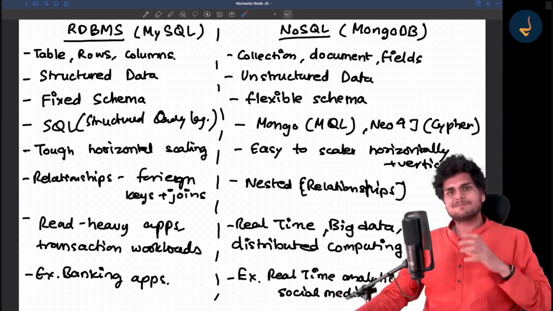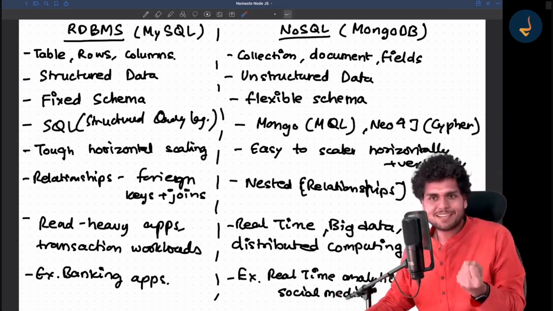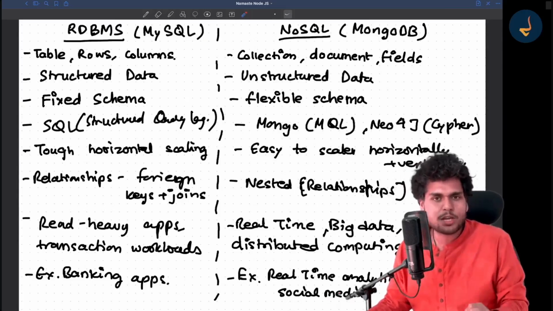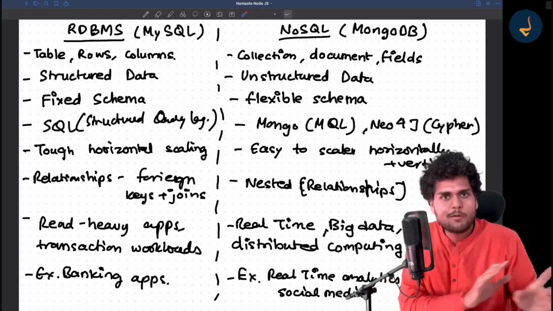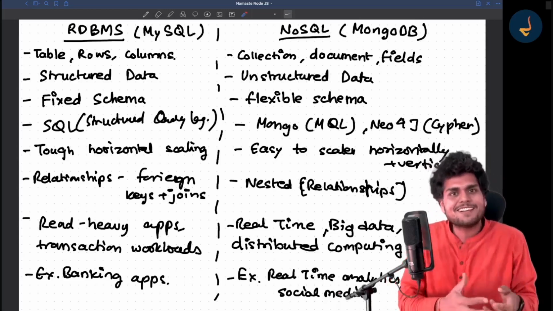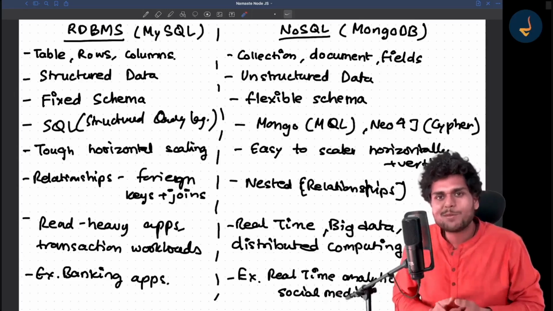So don't take it very seriously. Sometimes people take it very to the core, right? That okay, for social media, we'll use MongoDB always, right? But first of all, think whether there is a use case for MongoDB or not, right?